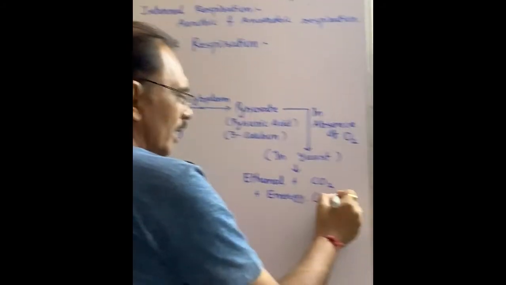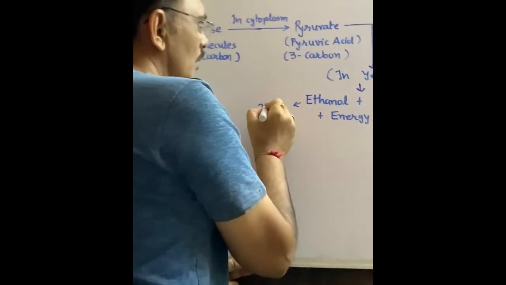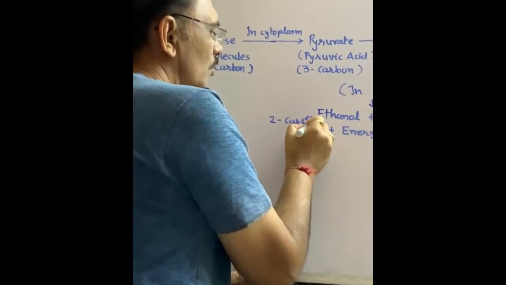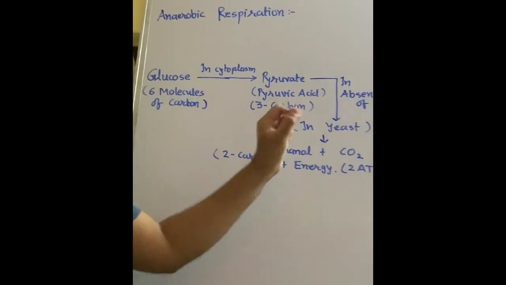Only 2 ATP of energy. Ethanol has 2 carbon molecules. So this takes place in yeast.